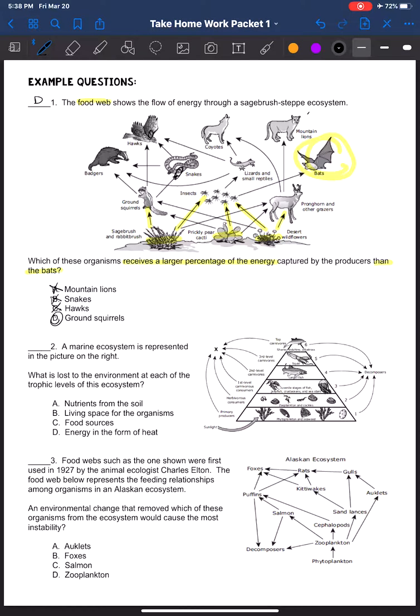Okay, number 2, a marine ecosystem is represented at the right. So marine meaning water. So all of these organisms live in the water. What is lost to the environment at each level? Okay, so what is lost to the environment at each level? I'm just going to ignore all of the other words, all the hard words, because we don't need that. When we were talking about cellular energy from our cellular energy notes, we talked about the rule of 10%.